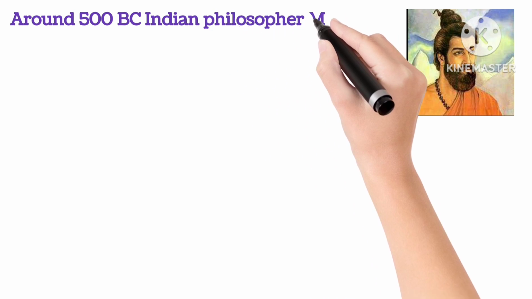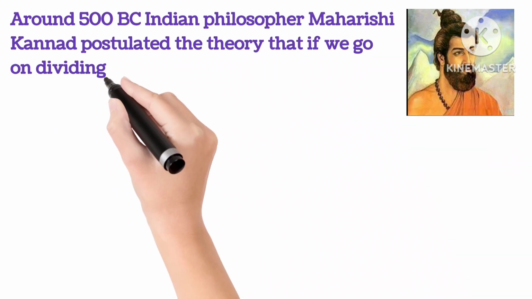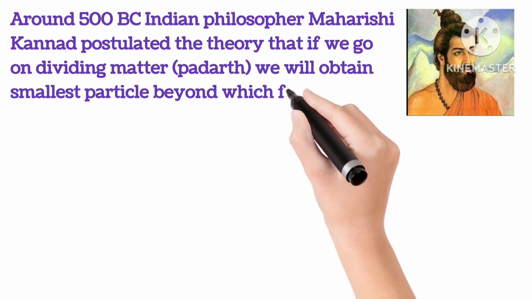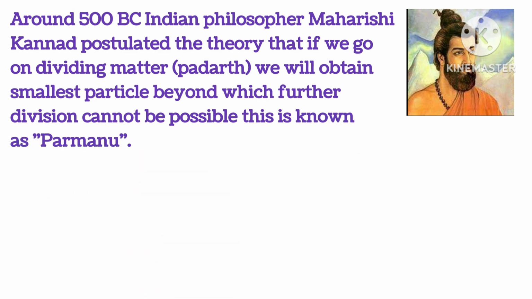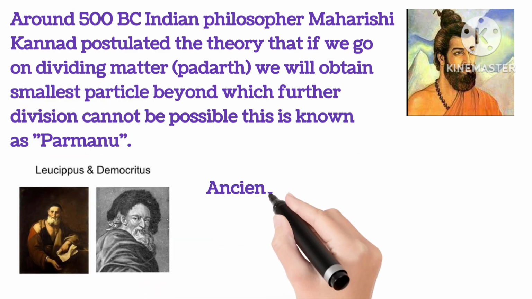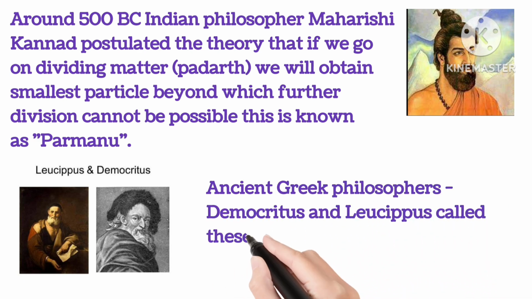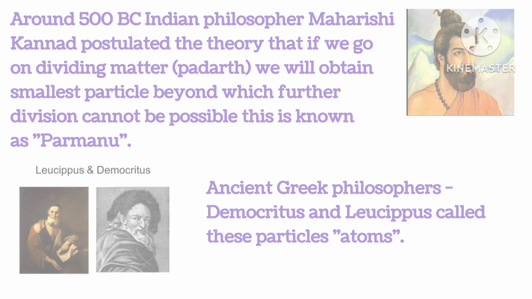Around 500 BC, Indian philosopher Maharishi Kannad postulated the theory that if we go on dividing matter, Padarth, we will obtain smallest particles beyond which further division cannot be possible. This is known as Parmanu. Ancient Greek philosophers, Democritus, Leucippus, called these particles atoms.